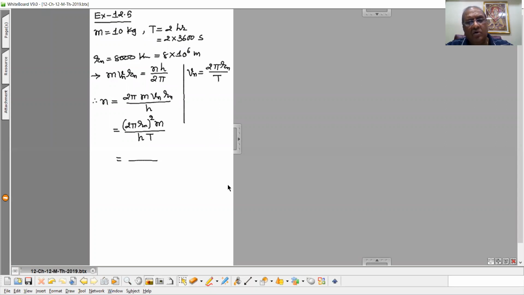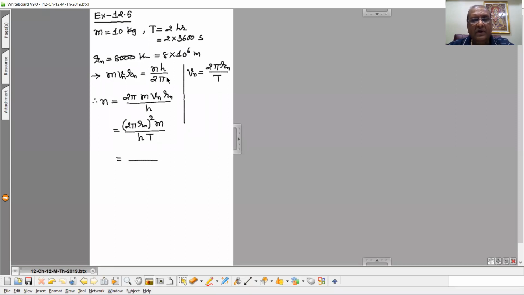We want to find the quantum number. It implies that we want to find n. Clear? Now see, mass of the satellite that is given to you, 10 kilogram. The period for the revolution in its orbit, that is 2 hours, so that is 2 into 3600 seconds. Then radius of the orbit. Which orbit is that one? We don't know. So suppose it is nth orbit. So we can write Rn, that is 8,000 kilometers, so that is 8 into 10 raised to 6 meter.